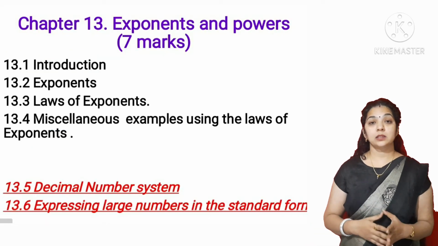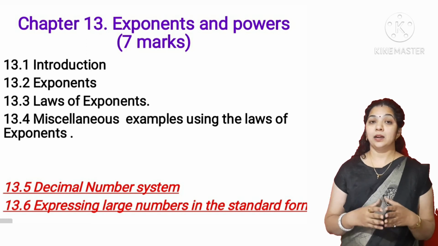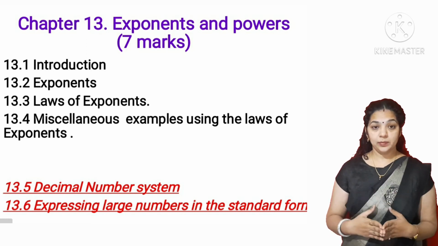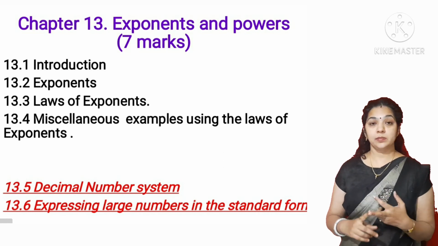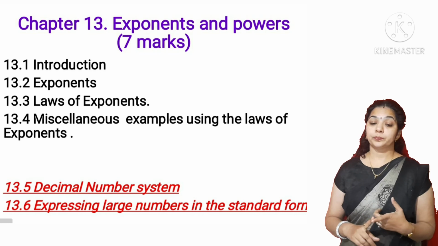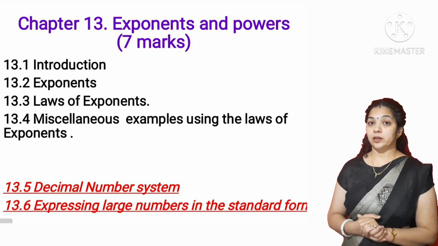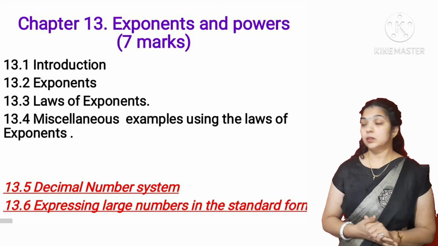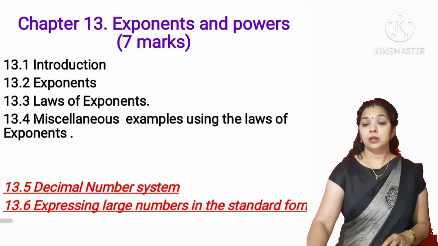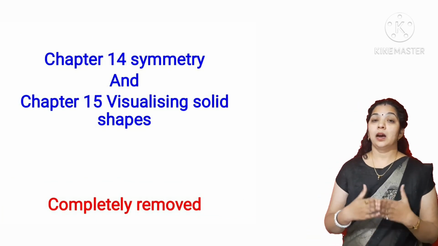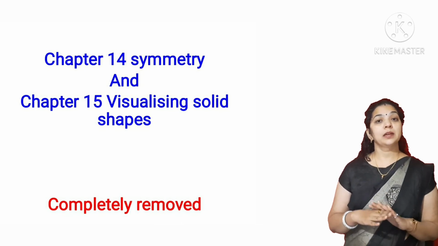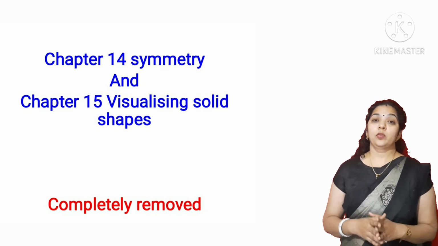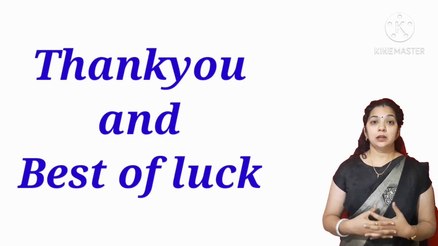And next is chapter 13, exponents and powers. The weightage is 7 marks, and only 2 topics have been removed from your syllabus, that is decimal numbers and expressing larger numbers into standard form. Only 2 topics have been removed from this chapter. Next are symmetry and visualizing solid shapes. These 2 chapters have been completely removed from your syllabus. So that's all about your reduced syllabus.